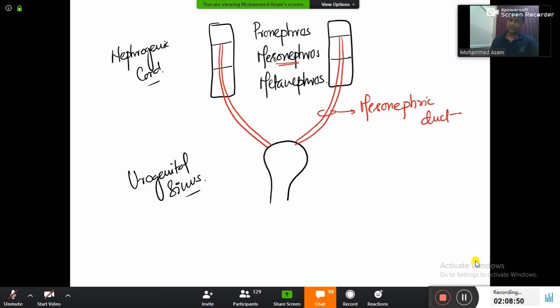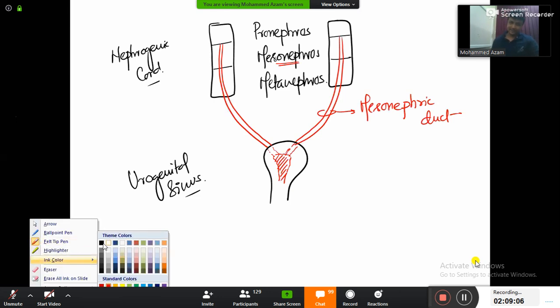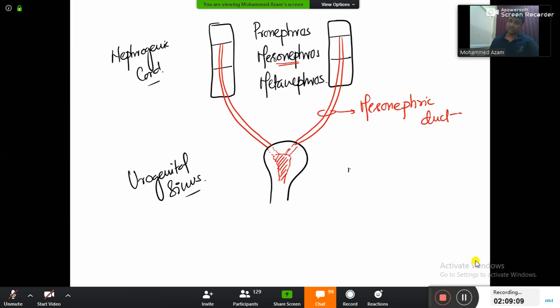And the last part of the mesonephric duct will be absorbed inside, and therefore it is going to form the trigone of the urinary bladder. I'm trying to make the topic very easy for you.